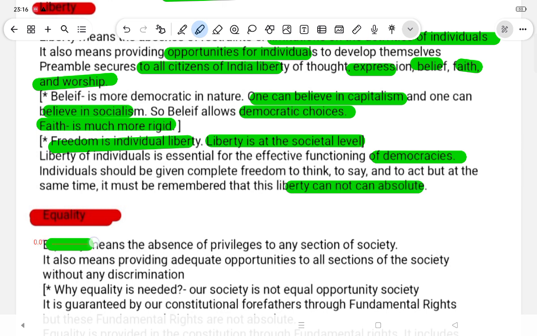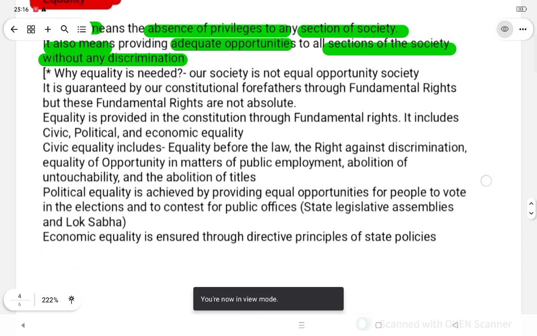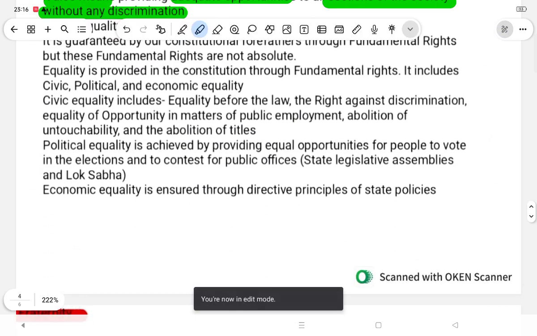Equality. Equality is the absence of privileges to any section of society. It also means providing adequate opportunities to all sections of society without any discrimination. Why is equality needed? Our society is not an equal opportunity society. It is guaranteed by the constitutional forefathers through the fundamental rights. But these fundamental rights are not absolute.